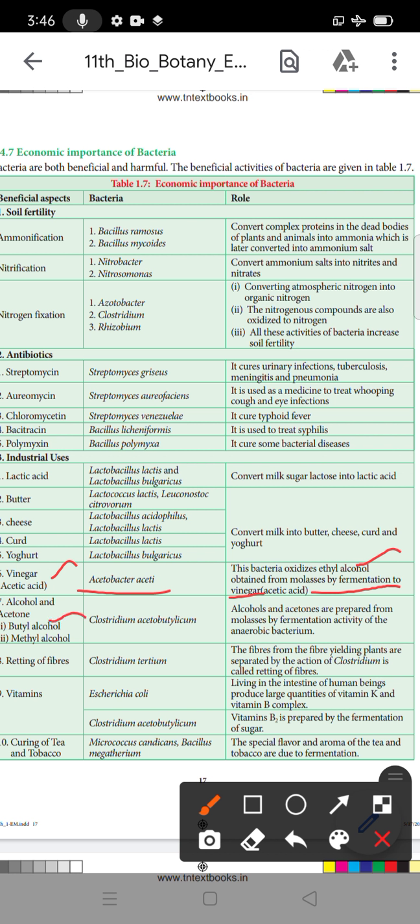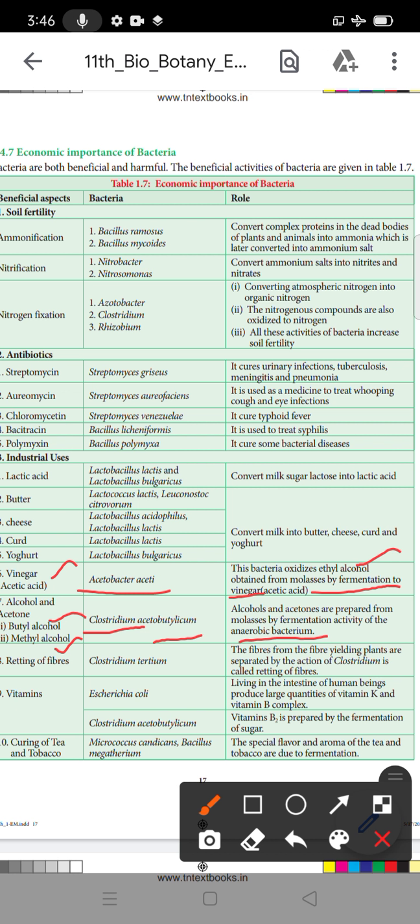Okay, the next one is alcohol and acetone. What are the two? Butyl alcohol and methyl alcohol. What is the name of the bacterium? Clostridium acetobutylicum. Alcohol and acetone are prepared from molasses by the fermentation activity of anaerobic bacteria.